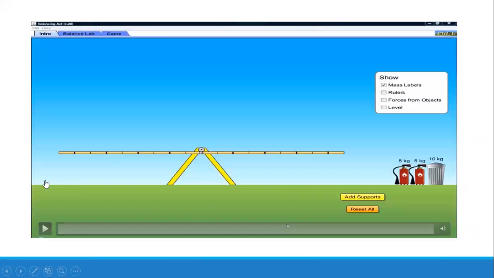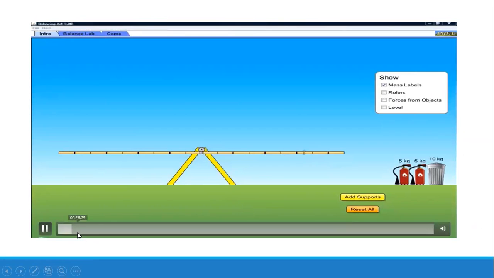Now I'm going to show you this video so that your concept about the principle of moments is clear. You can see that this wooden plank or meter rule is balanced on this pivot. This is the axis of rotation. If the meter rule is disturbed from this position, it will move back to its balanced position.